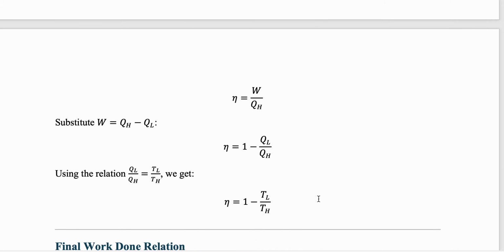Efficiency is already discussed. We can also look into efficiency from a different point of view. Whatever is the work done, that is the output, divided by whatever is the heat supplied to the system. You give some heat to the system, then only it can do some work. So the work done is the output, whatever I need, and heat supplied is the heat given to the system, then only it will do some work, right? But what is W? W is nothing but QH minus QL, whatever is the heat given to the system minus whatever is the heat rejected. So you can also write it as 1 minus QL by QH. In other words, we already know that QL by QH is TL by TH. So you can replace it with 1 minus TL by TH, and you are going to get the same thing.